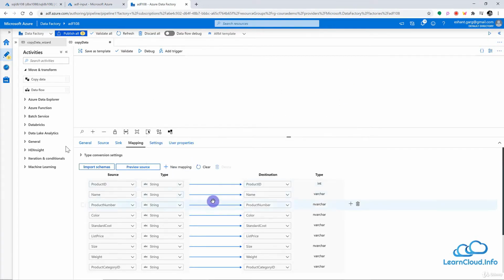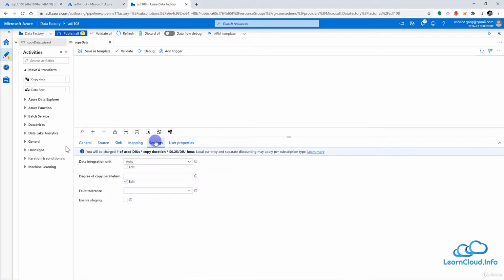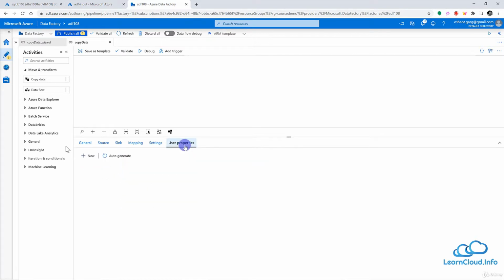So go to the next, and that is settings. Now we already discussed the data integration unit and the parallelism, fault tolerance, enable settings. It's exactly the same as what we did during the copy data wizard, so I'm not going to explain this once again. So let me move forward to the user property, and once again user property is a very important setting here. Let me auto generate it. If you want, you can do it.